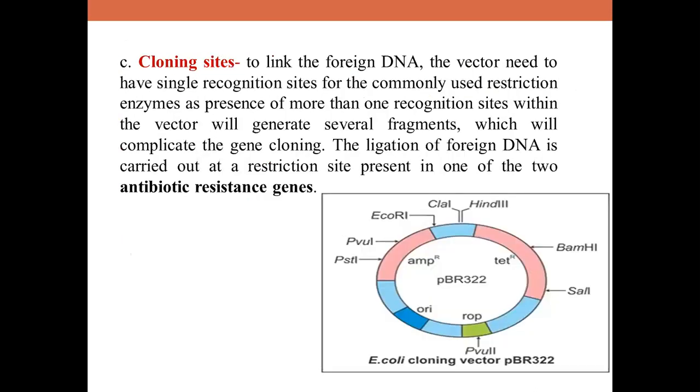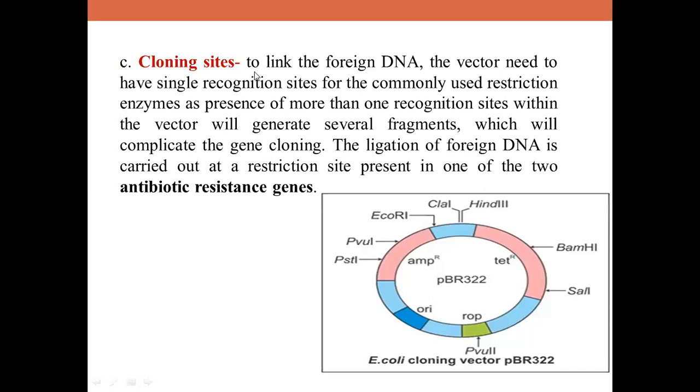Now another thing to be considered is cloning sites, children. So what are cloning sites? The cloning sites are nothing but the sites where you are introducing your desired gene. Presence of more than one recognition site within a vector will generate several fragments. As I said, they are the sites where you introduce the desired gene. How are you going to do that? They are the recognition sites for the common restriction endonucleases. That means they are the sites where you can cut the plasmid, or cut open the vector, in other words, and then introduce your desired DNA.